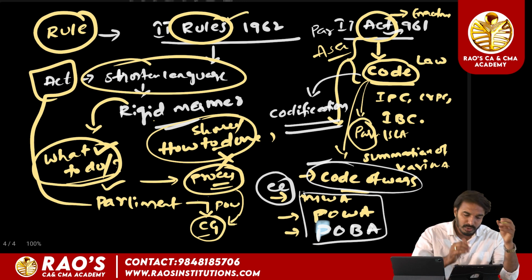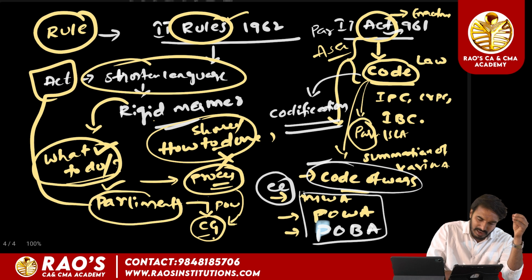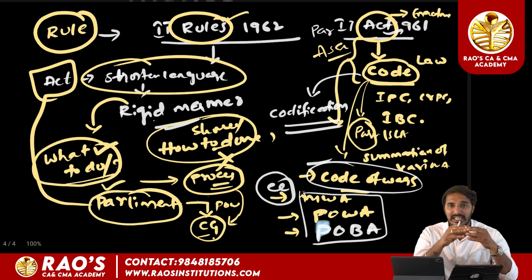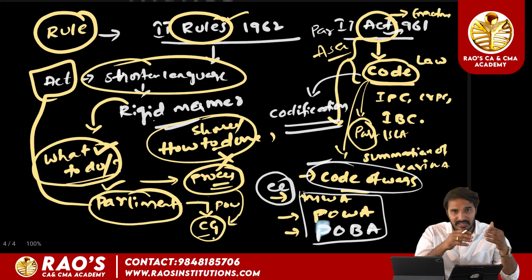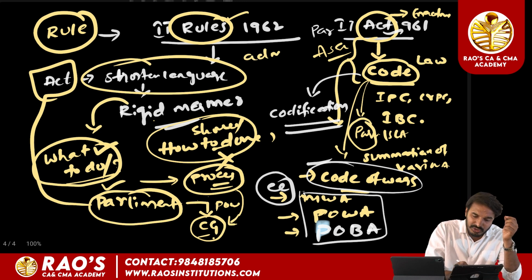So rules are framed by the central government with the permission of the parliament. The parliament has granted the power to the central government, that is the executive body, for the effective implementation and administration of the act.